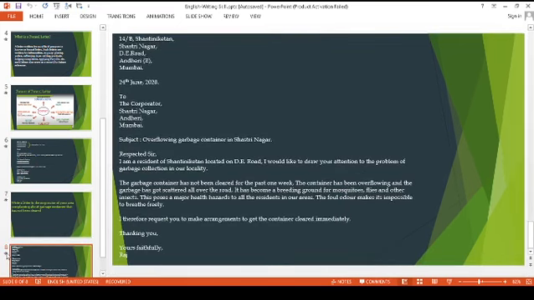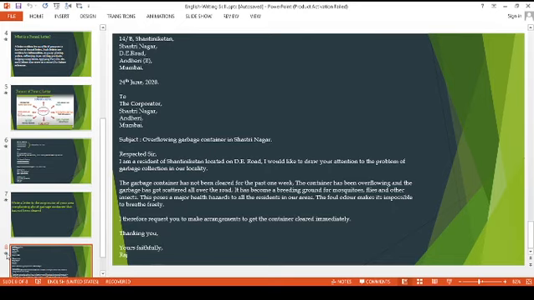Now see, the address which I wrote over here, 4 to 5 lines, then leaving one line. See the date format, 24th June 2020, we will write it over here. That is why we are writing it this way. We will not write 24/6/2020, but the month we have to specify over here. So this is a new format in which we have to write the date.